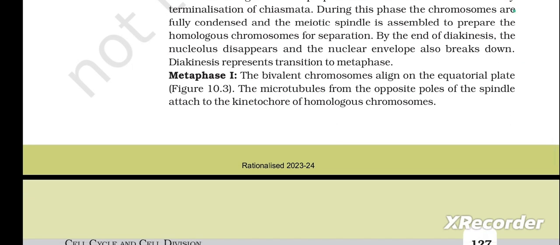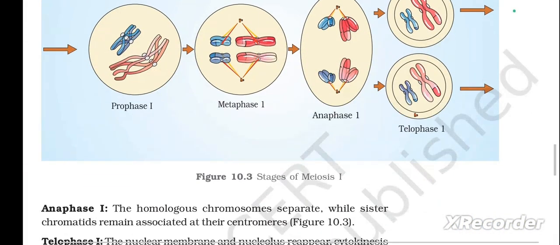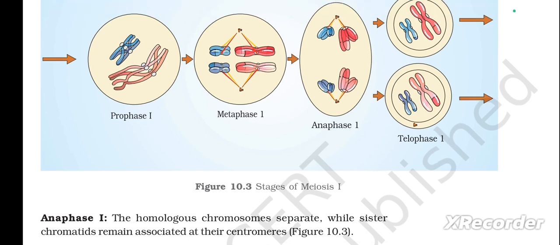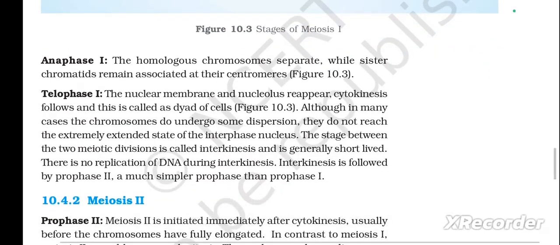Next is metaphase 1. The bivalent chromosomes align on the equatorial plate, that is figure 10.3. The microtubules from the opposite poles of the spindle attach to the kinetochore of homologous chromosomes. Here they have given the figure 10.3, stages of meiosis 1: the stage of prophase 1, to metaphase 1, to anaphase 1, and next to telophase 1.